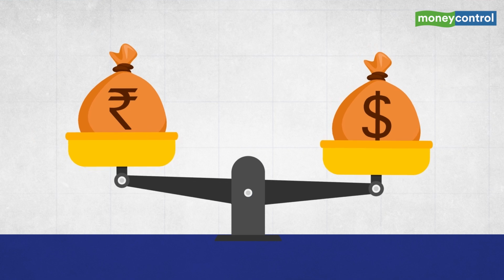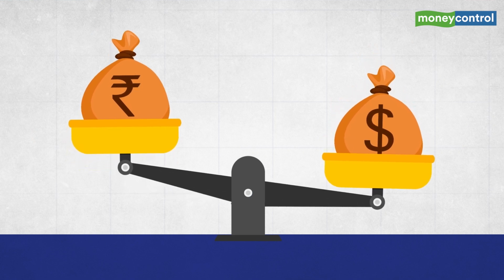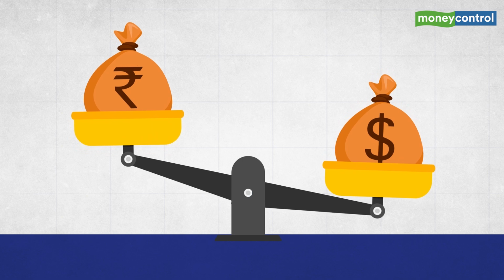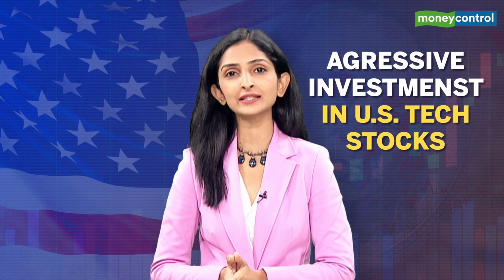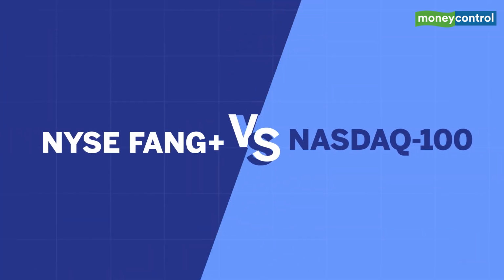Remember, when you invest in US indices, it's not just about getting a geographical diversification in your portfolio. It's also a play on rupee depreciation, which over the years has been beneficial for Indians investing in international markets. Nowadays, there's another interesting option available for those looking for aggressive investments in US tech stocks, the NYSE FANG Index. Though it is less diversified than the Nasdaq 100, it's still comparable as both of them focus on tech stocks heavily. Let's do a comparison of the two.